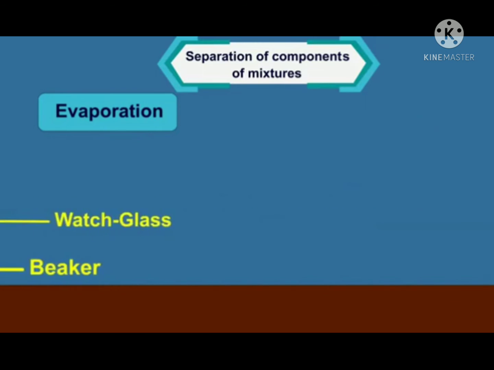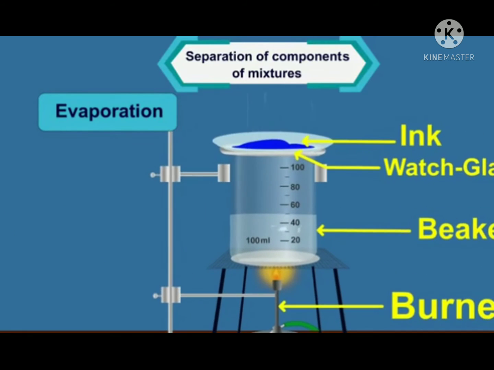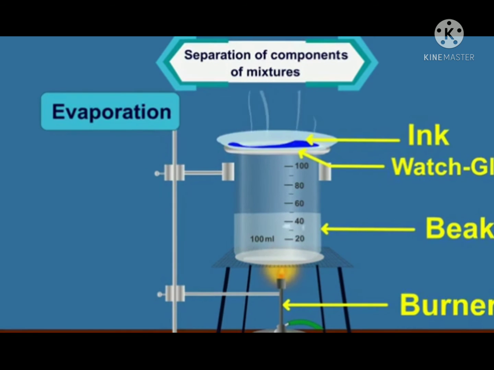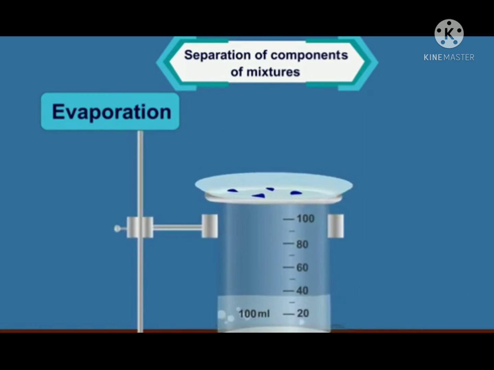What do you see? We can see that evaporation is happening from the watch glass. We will continue heating the beaker until it evaporates. After a while, you will see that there is no change in the watch glass. Then we will stop heating it. Is there any residue left on the watch glass? Yes. We can see that the blue component, dye, appears as a residue on the watch glass.